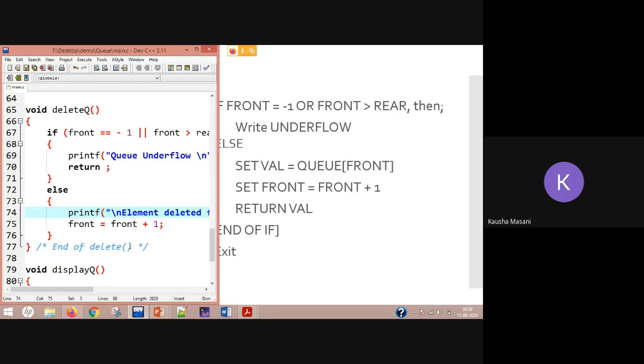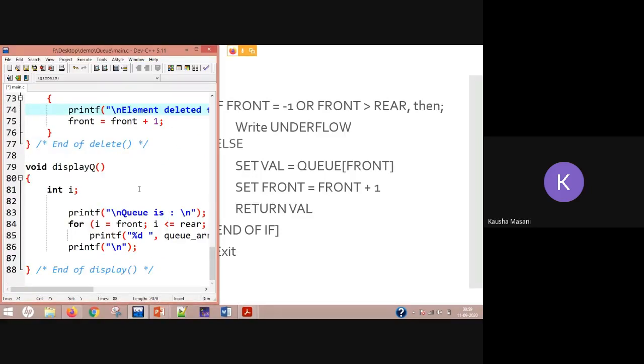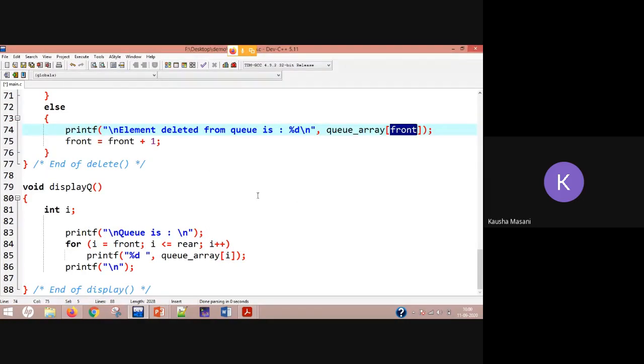Now if you want to display your array, then simply you have to run a for loop, in a similar way to how you display arrays. I is equal to front, I should be less than or equal to rear, I plus plus. Why I is equal to front? Because wherever the front is pointing at will be the first element, even after deletion. And rear is the element which was last added. So from front to rear, you go on printing your array.